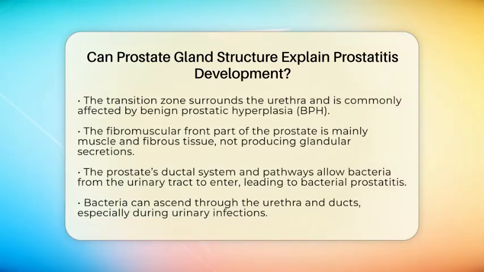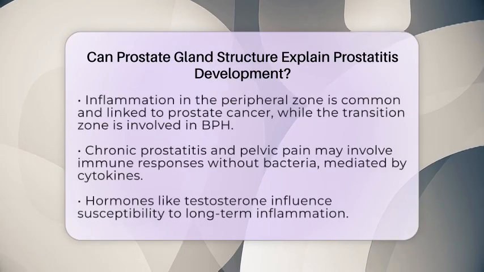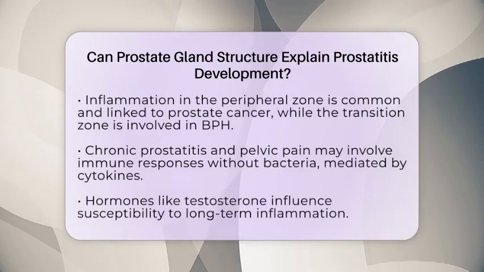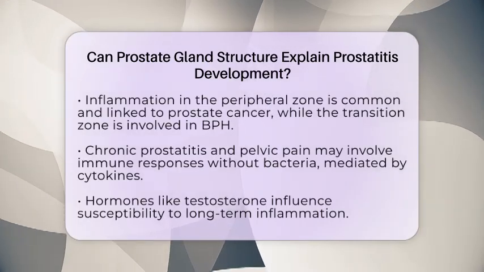The gland zones also influence where inflammation tends to occur. The peripheral zone, rich in glandular tissue, is more prone to inflammation and is also the area where prostate cancer develops. The transition zone, on the other hand, is more involved in BPH, which can cause urinary symptoms.